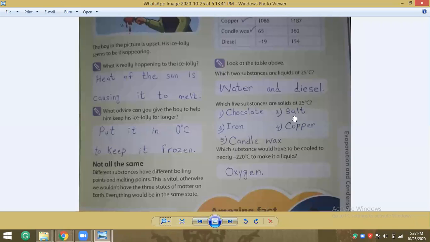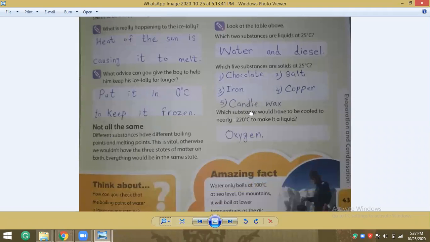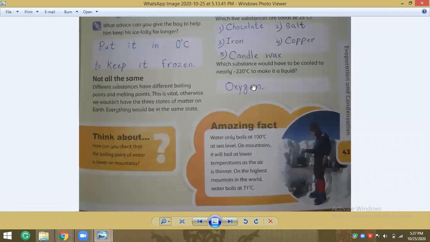They are chocolate, salt, iron, copper, and candle wax. Which substance would have to be cooled to nearly minus 220 degrees Celsius to make it a liquid? That is oxygen.